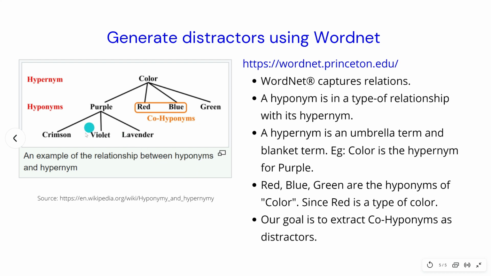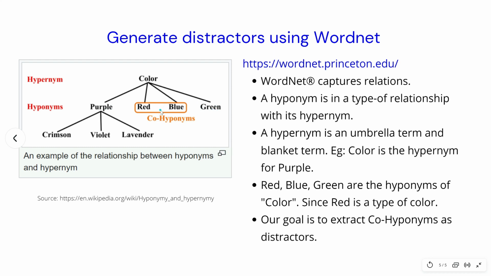If violet is the answer, then we can generate distractors by collecting its co-hyponyms, lavender and crimson. And let's say if blue is the answer, we can collect distractors, the wrong multiple choice answers, by collecting the co-hyponyms of blue, which are red, purple and green.